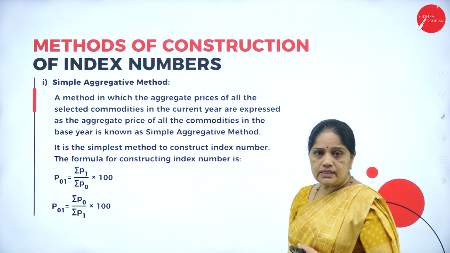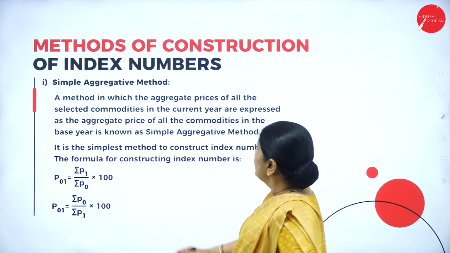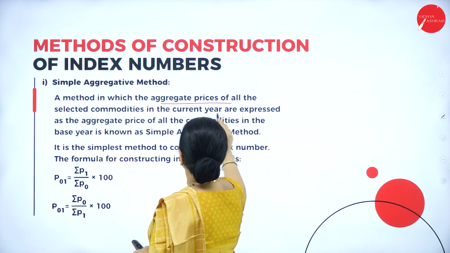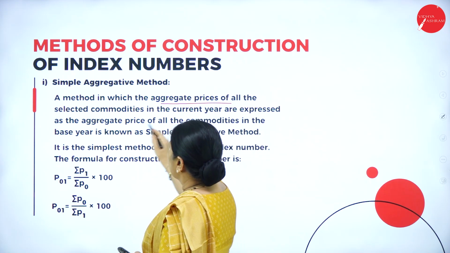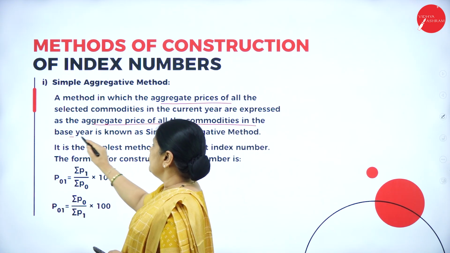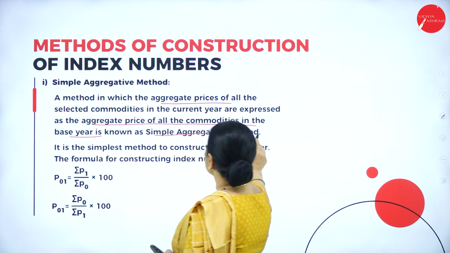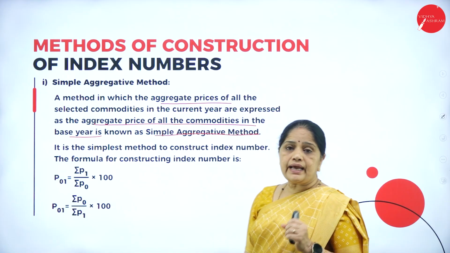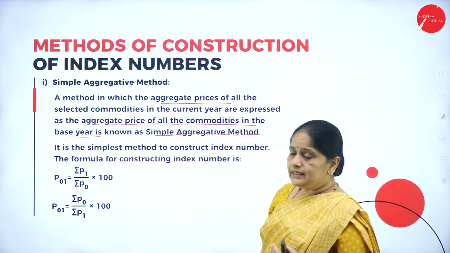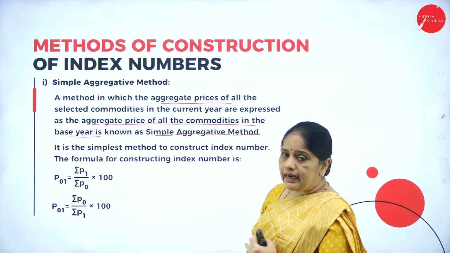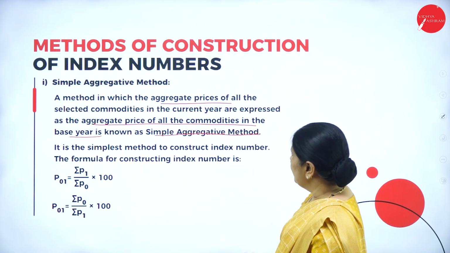Now, let us go to the simple aggregative method. A method in which the aggregate price of all the selected commodities in the current year is expressed as a percentage of the aggregate price of all the commodities in the base year is known as the simple aggregative method. So, here we take the total of all the prices of the current year and compare it with the total of the base year.